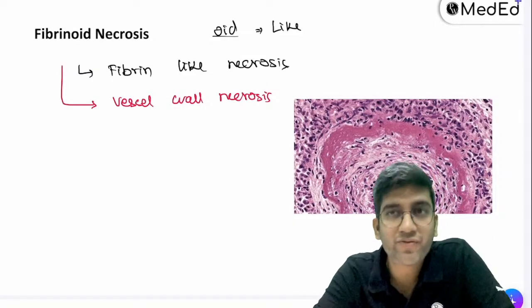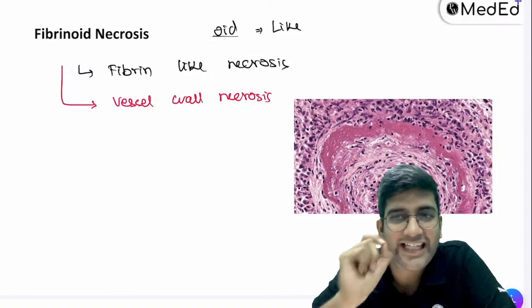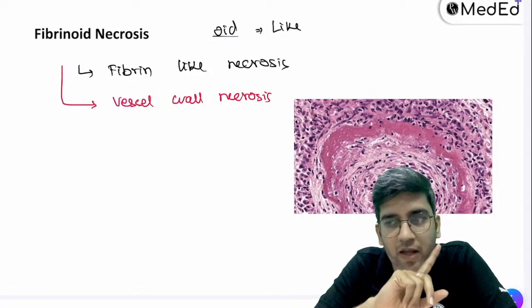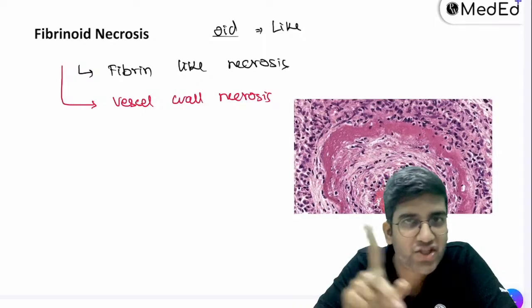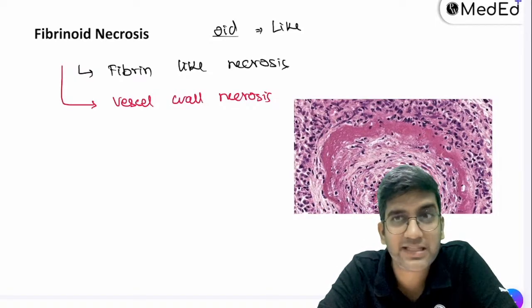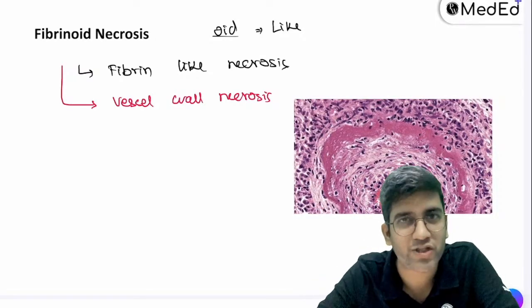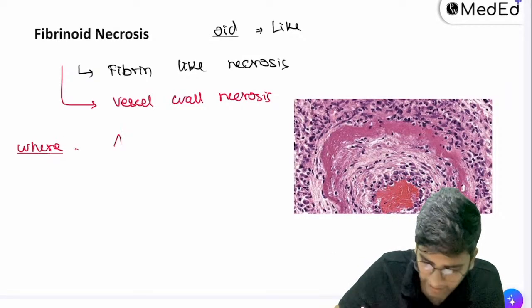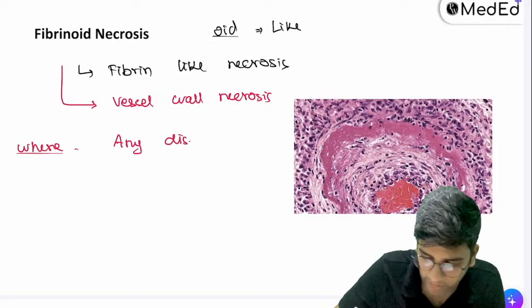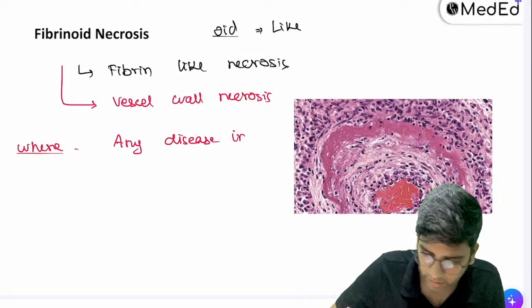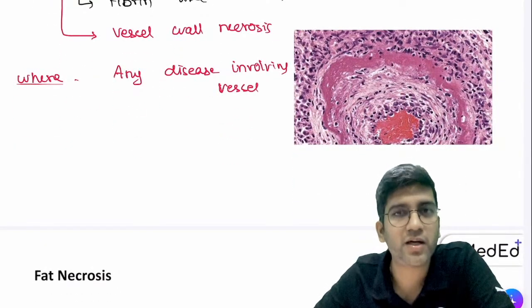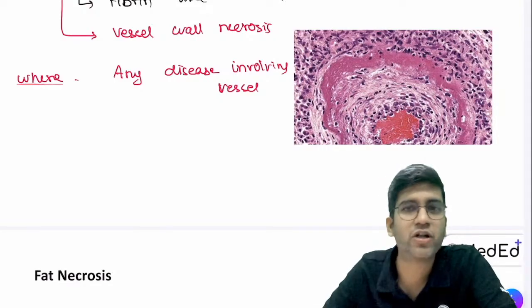Remember this. When you revise pathology, you have to revise with only keywords, nothing else. Fibrinoid means vessel wall. So can I say any disease which will damage the vessel can have fibrinoid necrosis? Is that statement right? It's vessel wall necrosis, that's all, right? So where do I see fibrinoid necrosis? You can write any disease which involves vessel. Okay, any disease involving vessels, it can cause fibrinoid necrosis. Whatever in the earth I have a vascular disease, by default it causes fibrinoid necrosis, right?